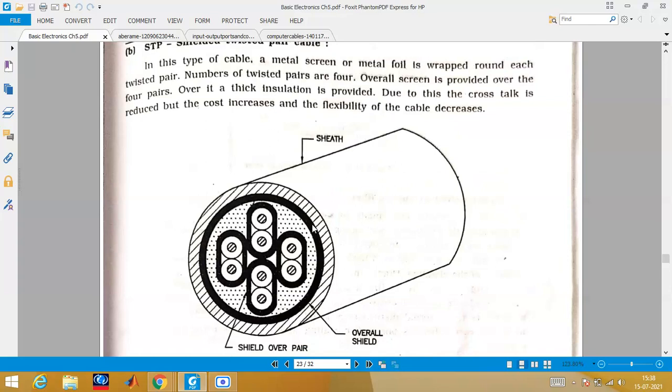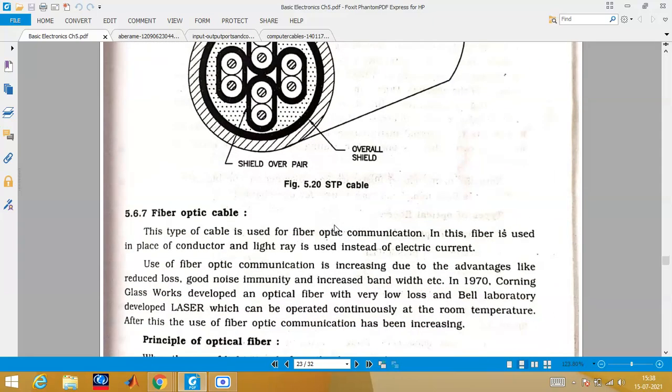Okay, so overall the crosstalk is reduced to a much greater extent. But what is the disadvantage? Definitely the cost is going to increase because you are doing so much insulation in this. Flexibility is also decreased because there is so much metal provided everywhere, so it cannot move around. So that is one of the two disadvantages you have in STP.